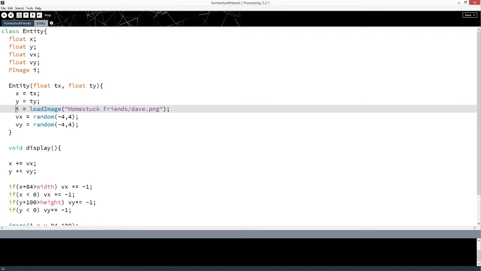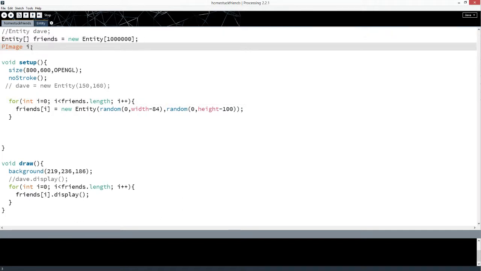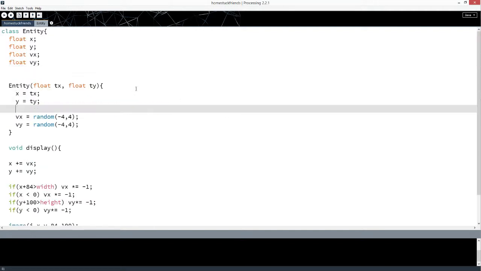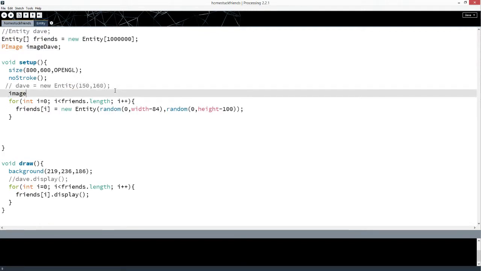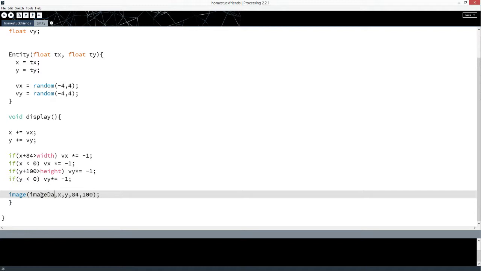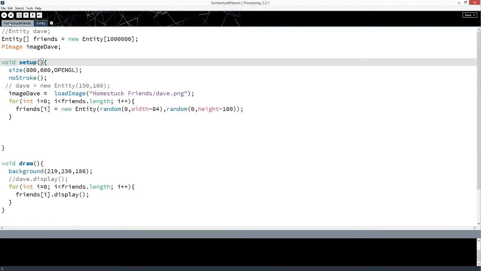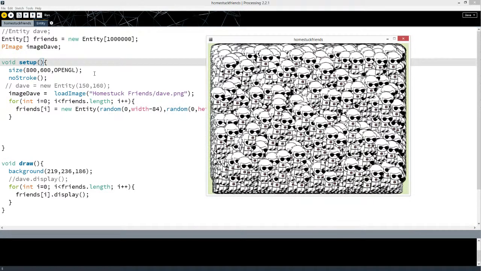Anyways, let's move the image outside of the class. So let's put PImage, let's name it imageDave. Let's take this out and put it in setup. Load image. And then down here, we say imageDave. This will make it so it doesn't have to store an individual copy for each entity. And there we go. That was much faster.